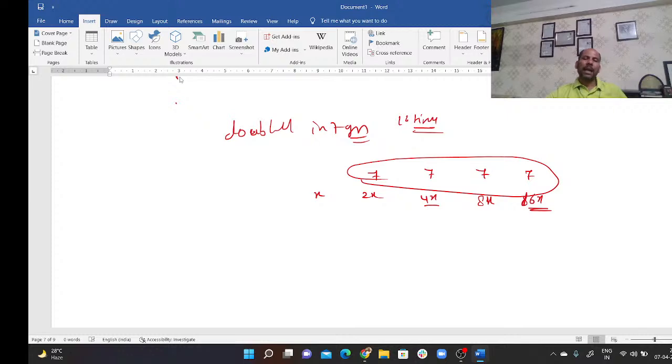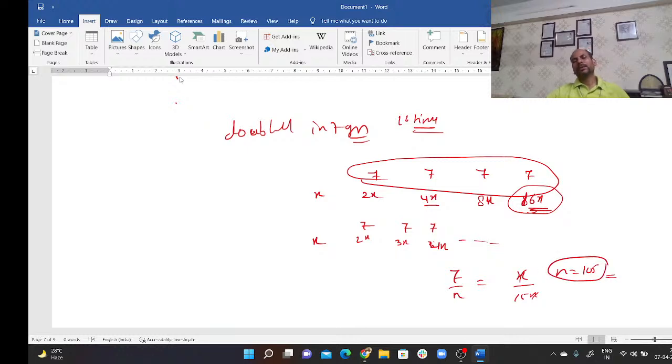It will take a total of 28 years. But in case of SI, what will happen? In 7 years it becomes 2x. In the next 7 years it will become 3x. In the next 7 years it will become 4x, and so on. So in every 7 years you will earn interest of x. You need the amount 16x, it means you need interest of 15x. So it will take n number of years, which is 105. So this is another very important question, where they can ask you about SI and CI both.